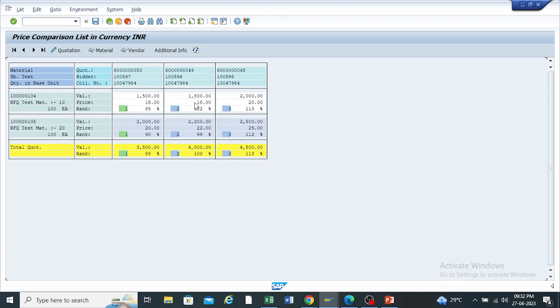Second vendor gives 18 rupees for the 100, 1800 rupees. Second material at 22 rupees each, for the 100 quantity, is 2200. So like this, the total amount is 4000. Same way, this vendor is giving 20 rupees and 25 rupees, so the total will be 4500. So the system gives us the lowest price. That is, the system selects the vendor for us.